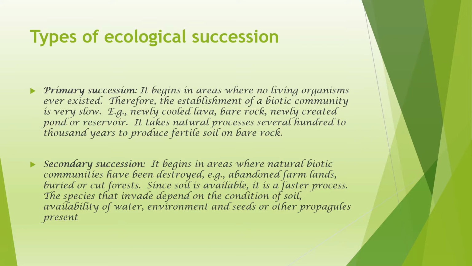Secondary succession begins in areas where natural biotic communities have been destroyed. For example, abandoned farmlands, burned or cut forests, etc. Since soil is available, it's a faster process. The species that invade depend on the conditions of soil, availability of water, environment, and seeds or other propagules present.